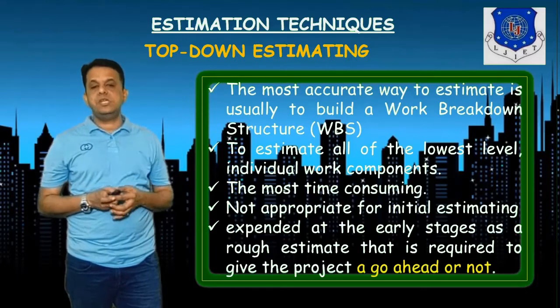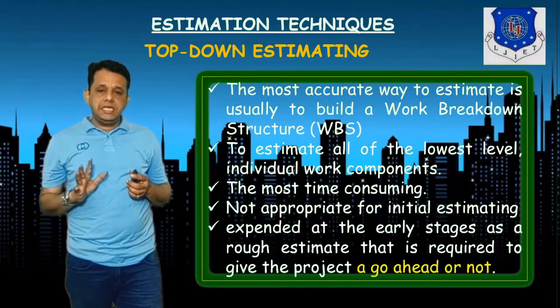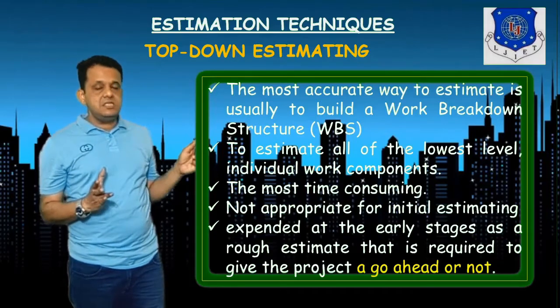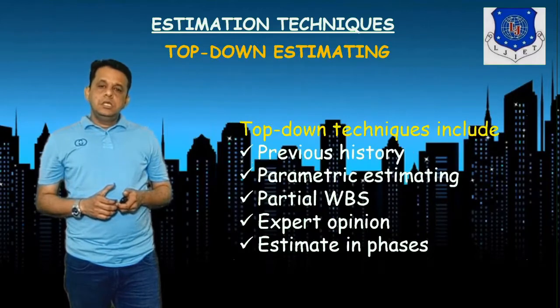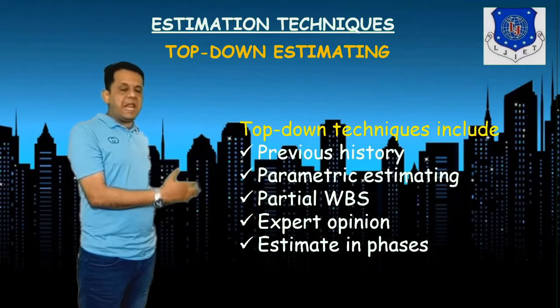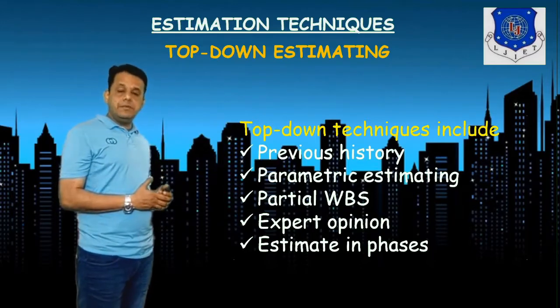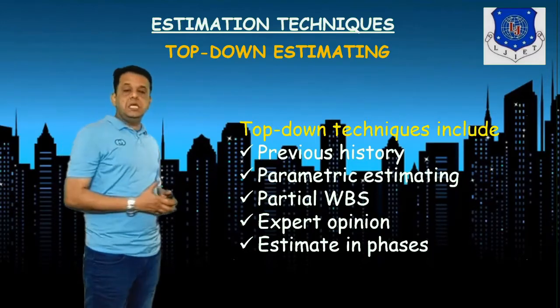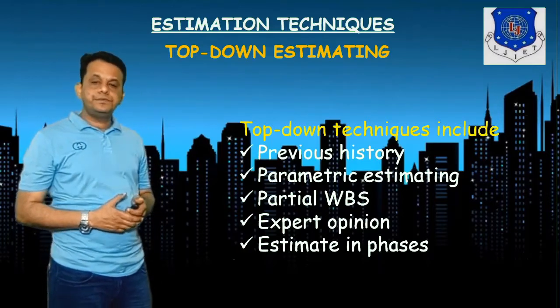But this is the most accurate one, and it can be expanded at early stages as a rough estimation also. So it can include previous history, parametric estimating, partial work breakdown structure, expert opinion, and phase wise estimation.